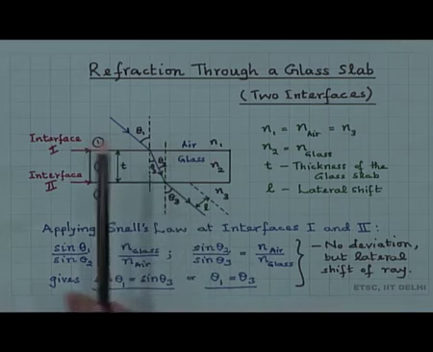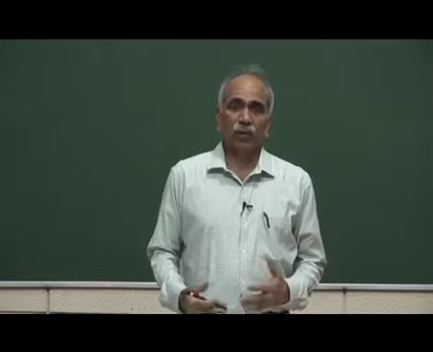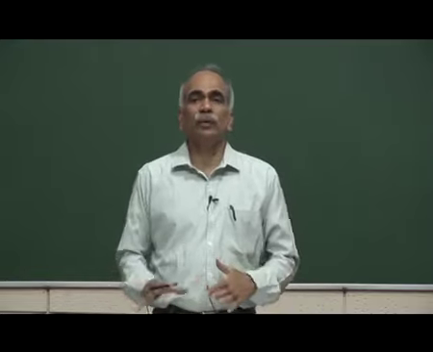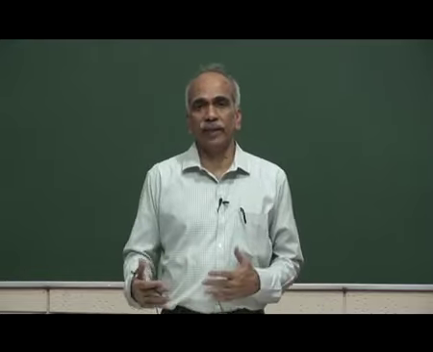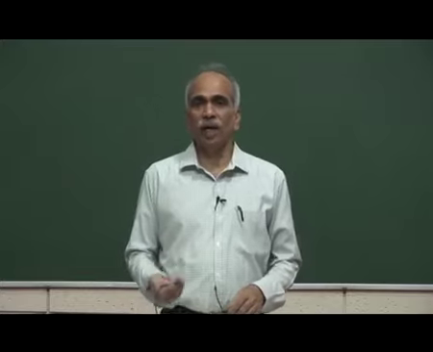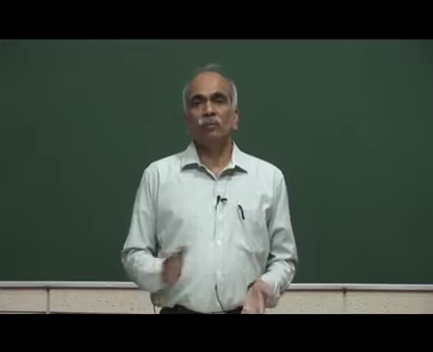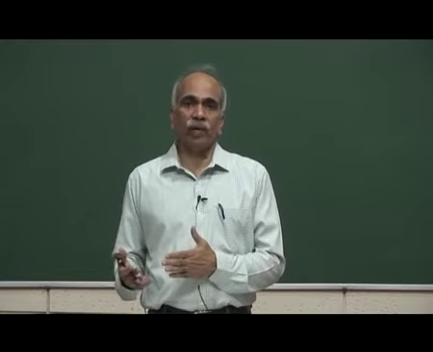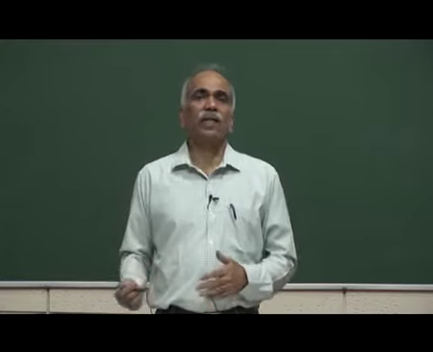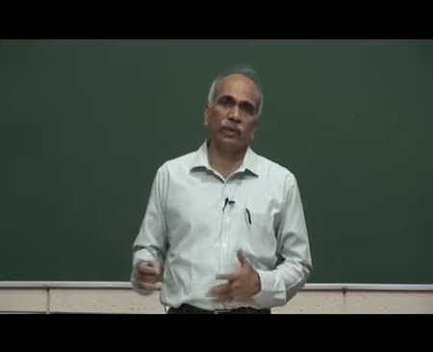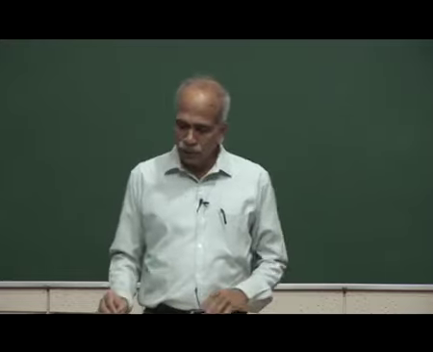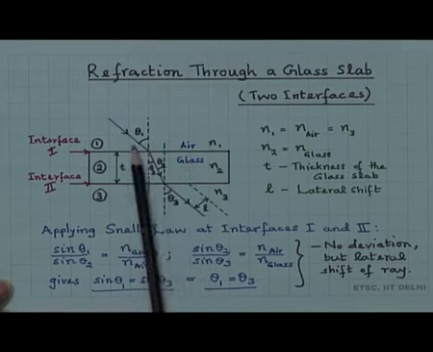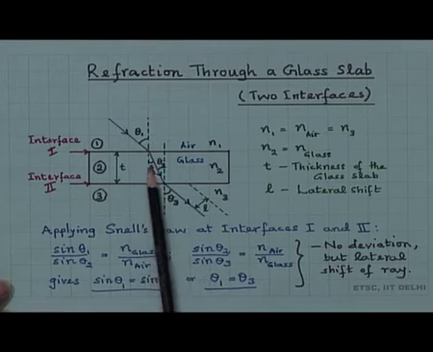I have now used the notation theta when there are more than one interface or several interfaces. It is convenient to use theta 1, theta 2, theta 3 and so on rather than I and r, because there will be more r's and the same r would become I for the next interface and so on. Therefore, it is convenient to use theta 1, theta 2, theta 3 and so on. So, I have used theta 1 here, and theta 2 is the angle of refraction.